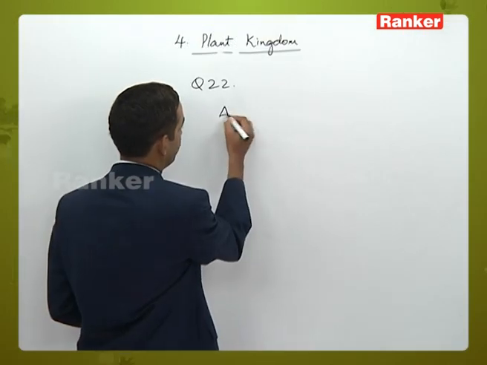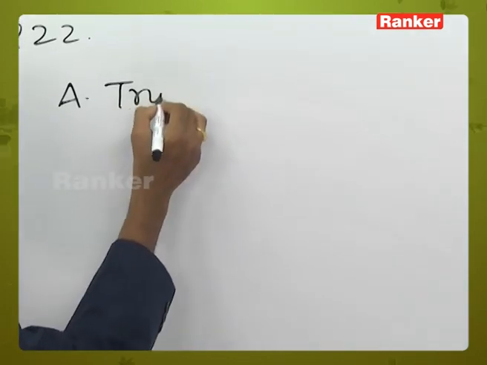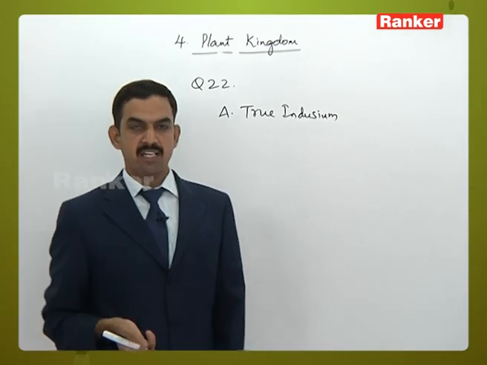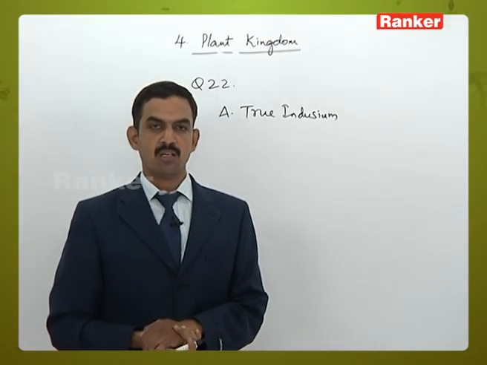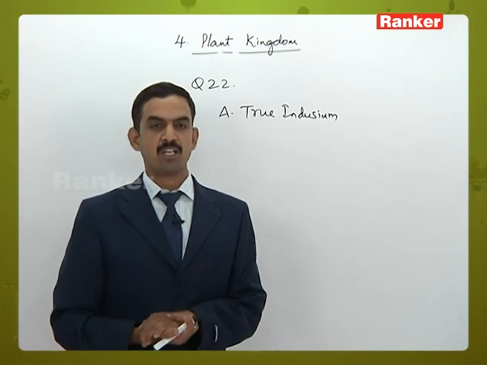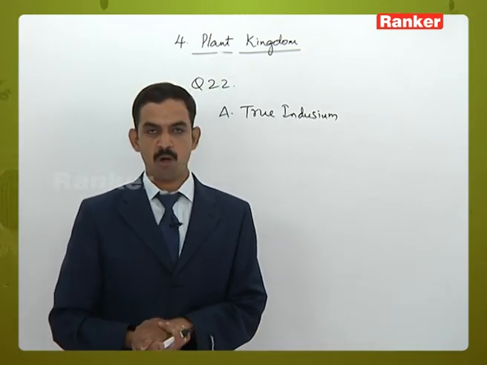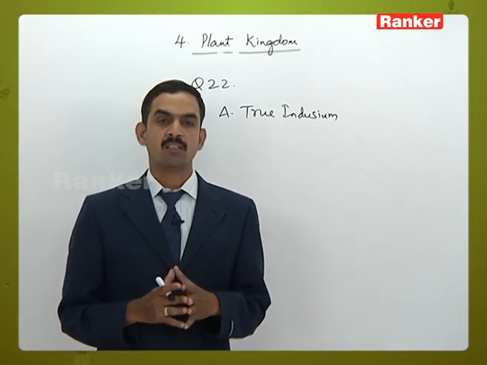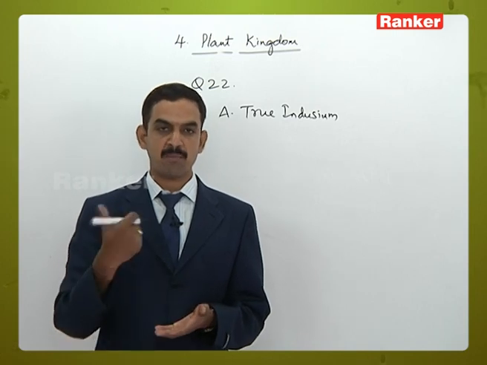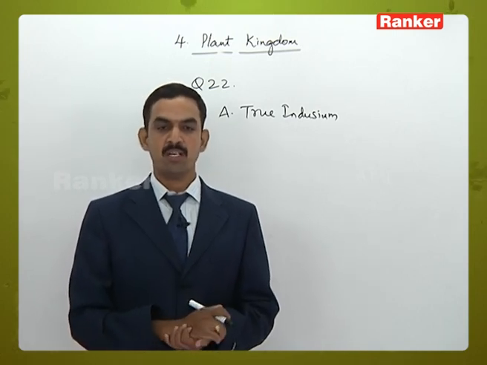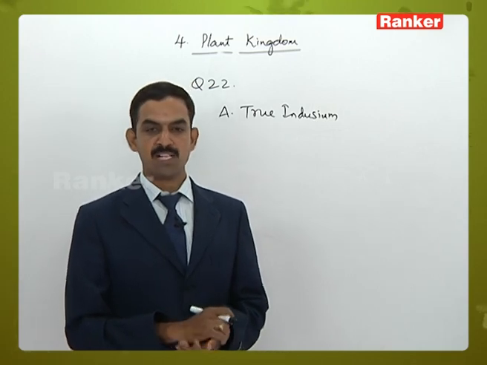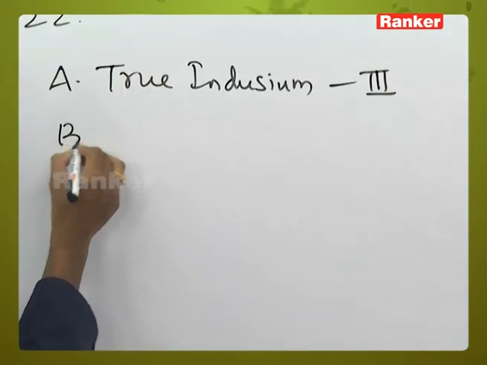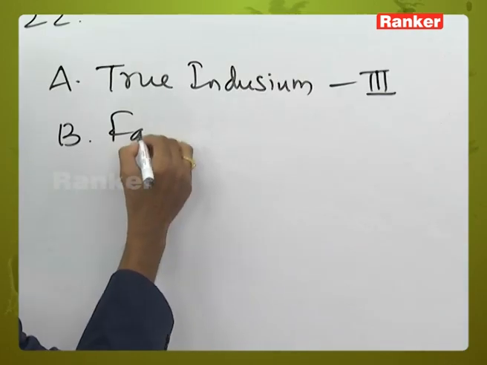So it is list 1, A. True indusium. Here indusium is a protective structure which develops on the sporophylls of the pteridophyta group of plants. Simply we can say that the sporangium is protected by a sheet-like structure which is produced from itself. That is called true indusium, present in the pteridophyta group of plants. From the given options, Dryopteris contains true indusium. The second one is false indusium.